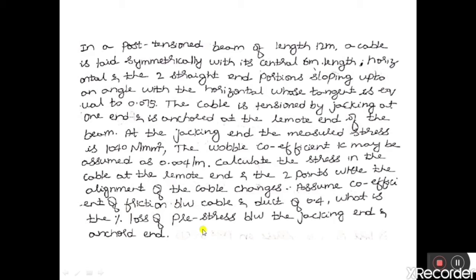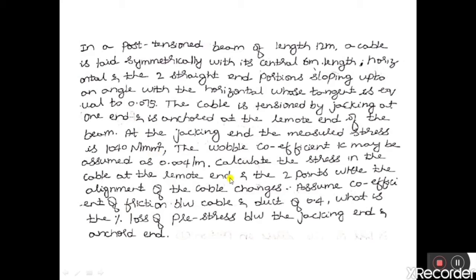The question is: in a post-tensioned beam of length 12 meter, a cable is laid symmetrically with its central 6-meter length horizontal and two straight end portions sloping up at an angle with the horizontal whose tangent is equal to 0.075. The cable is tensioned by jacking at one end and is anchored at the remote end of the beam. At the jacking end, the measured stress is 1040 Newton per millimeter square.